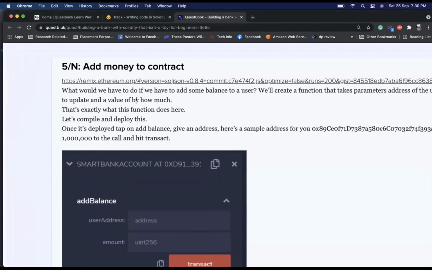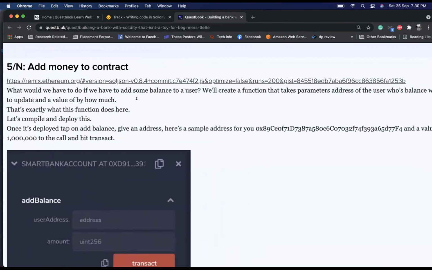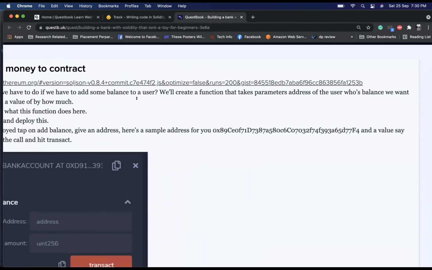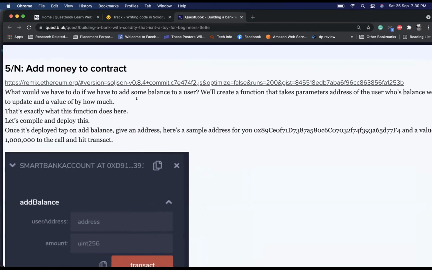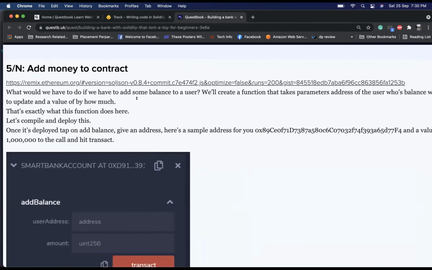What would we have to do if we have to add some balance to a user? We'll create a function that takes parameter address of the user whose balance we want to update and a value by how much. That's exactly what this function does here.